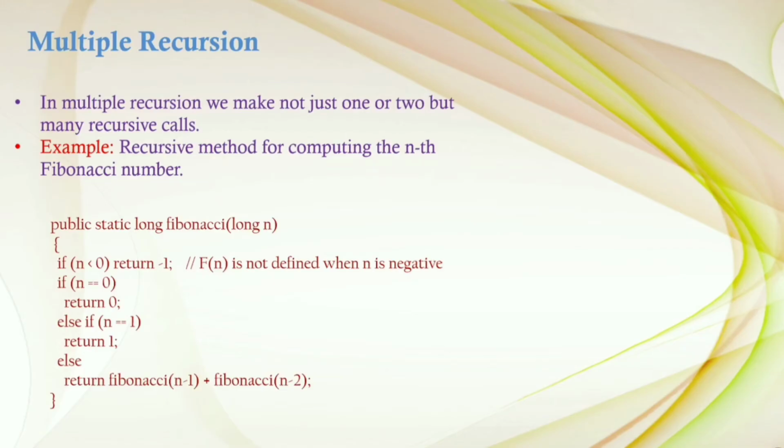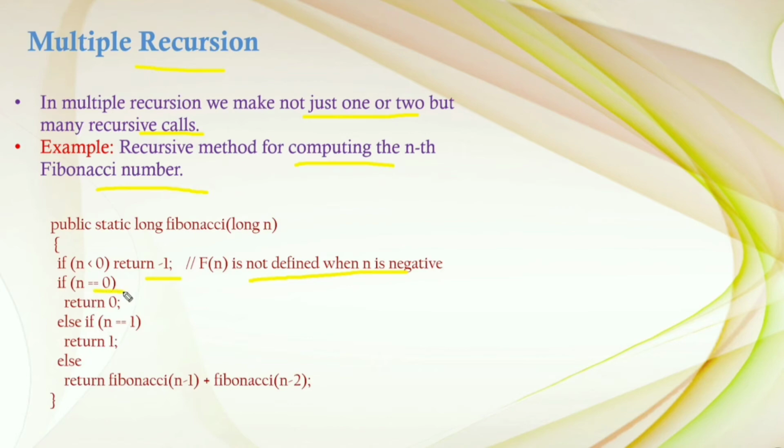And next is the multiple recursion. In this we make not just one or two but many recursive calls. If the recursion consists of many calls, then that is called multiple recursion. The recursive method for computing the nth Fibonacci number is an example of multiple recursion. Here is the Fibonacci number function. It takes a long type variable as the parameter. If that is less than 0, then return -1, since the Fibonacci number is not defined for negative numbers.